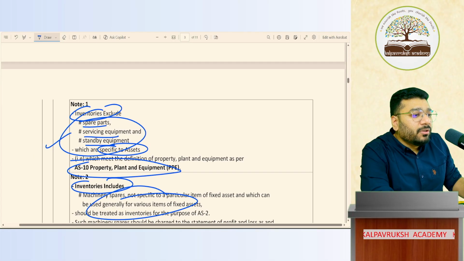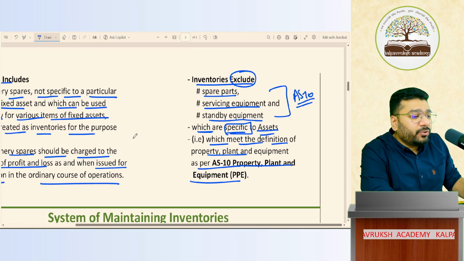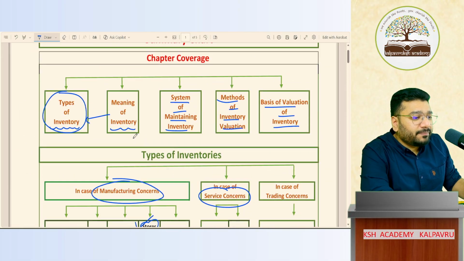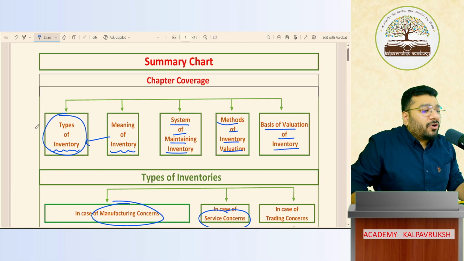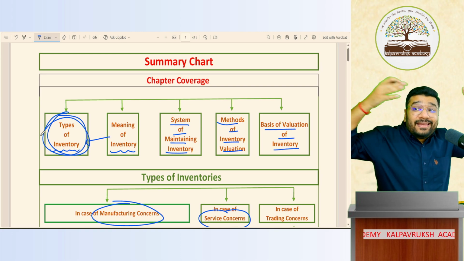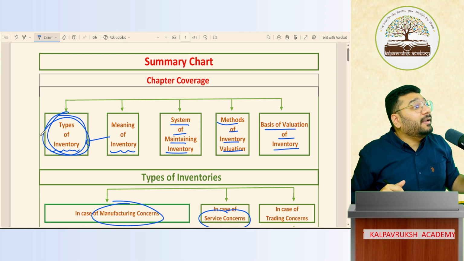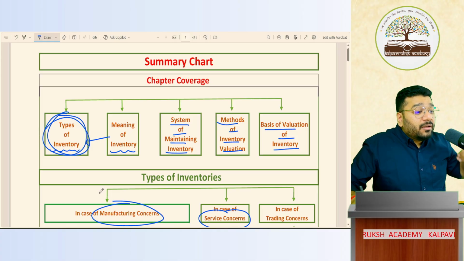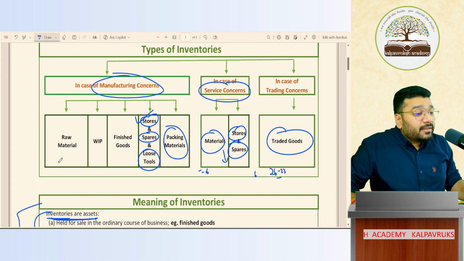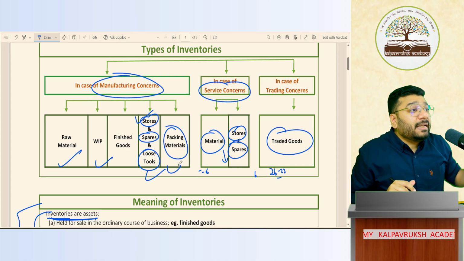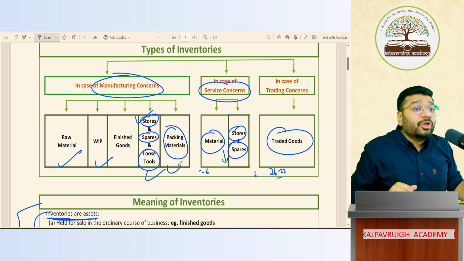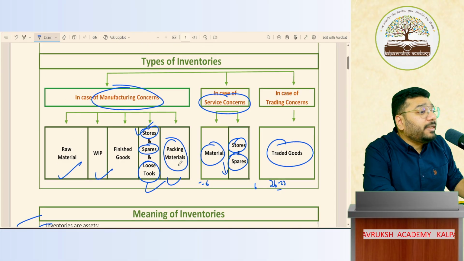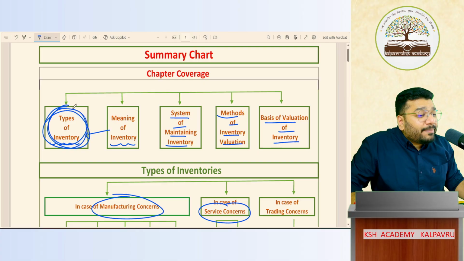So, in today's class, what did we study? Types of inventories. Types means categories of inventory. Disclosure under AS 2 says that you have to show raw material value separately, WIP separately, stores and spares separately, packing material separately. It is a disclosure required by AS 2. So the categories given by Accounting Standard 2 are nothing but the different types of inventories.